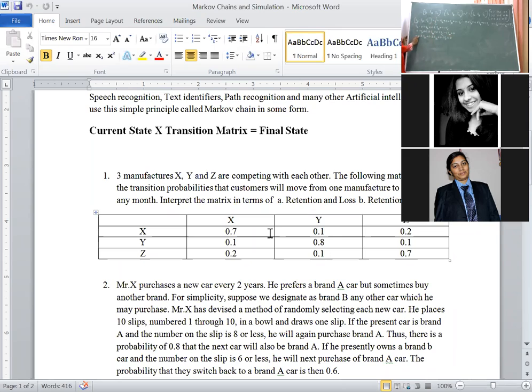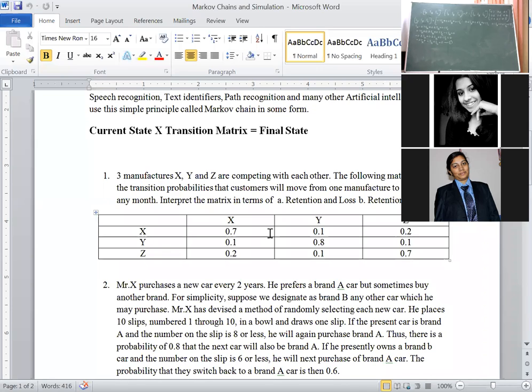Here, after the decimal, there is only one digit everywhere. That's why we have to perform simultaneous equation solving. Here multiply by 10, then this equation becomes, because after the decimal there is only one digit everywhere: 3 SA, plus 2 SB plus SC equals 0. Consider this equation 1.